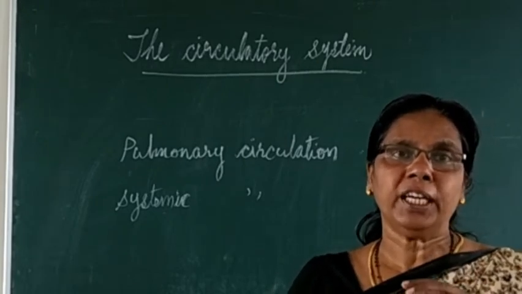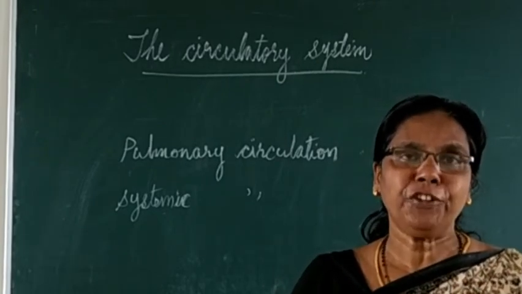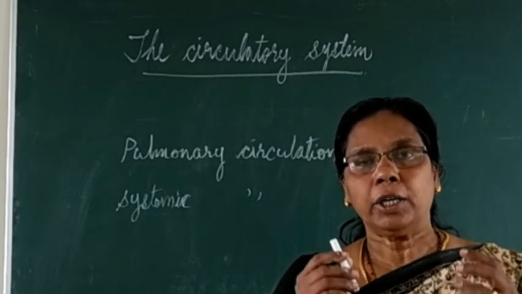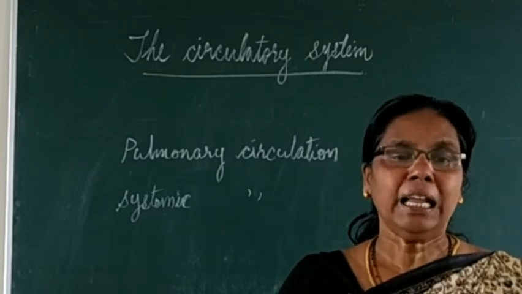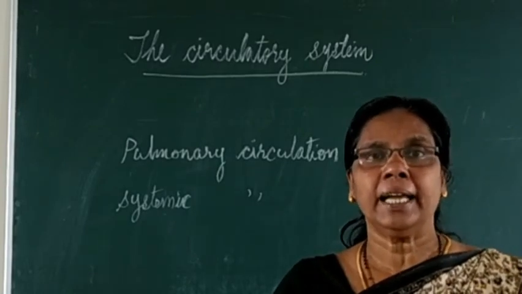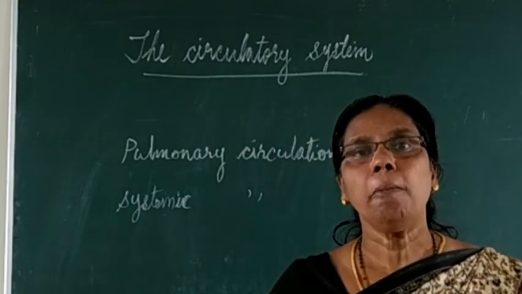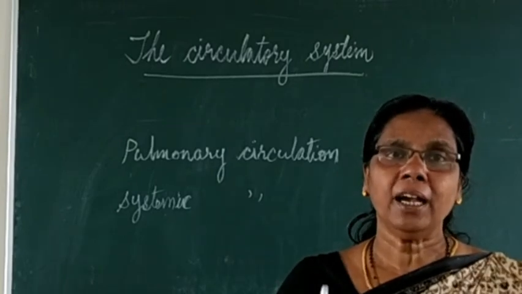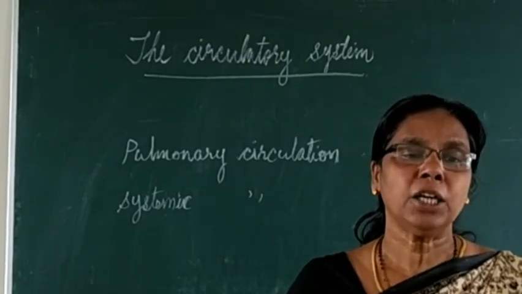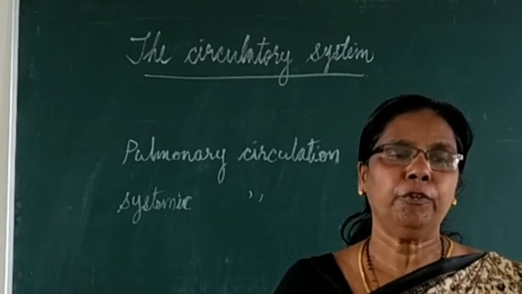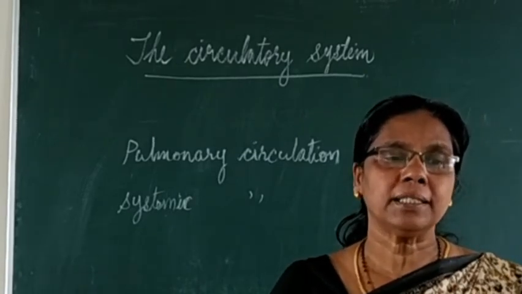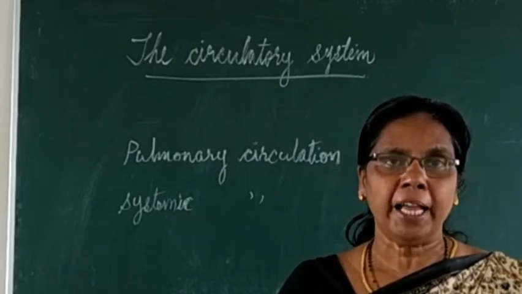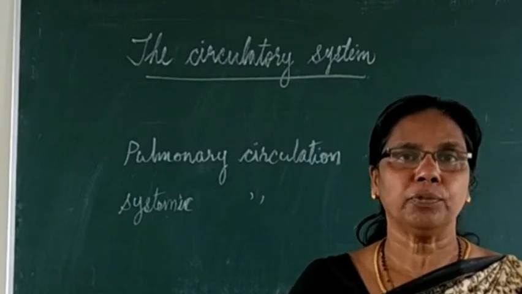Next one is the aorta, the big red blood vessel you can see in the heart diagram. From where is it leaving? Yes, from the left ventricle to all other parts of the body. So the aorta starts from the left ventricle and then branches to all parts of our body. So these are the two blood vessels leaving the heart. One is the pulmonary artery and the second is the aorta. The pulmonary artery goes to the lungs and the aorta goes to all parts of the body.